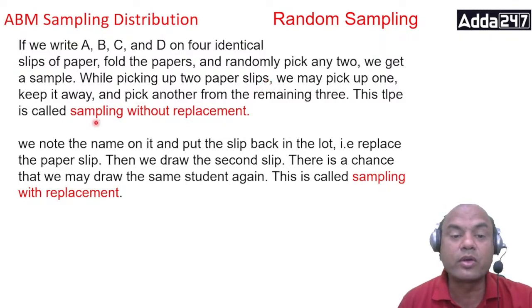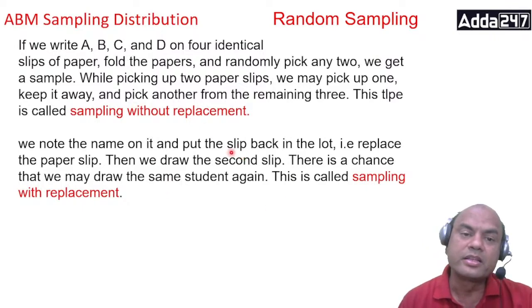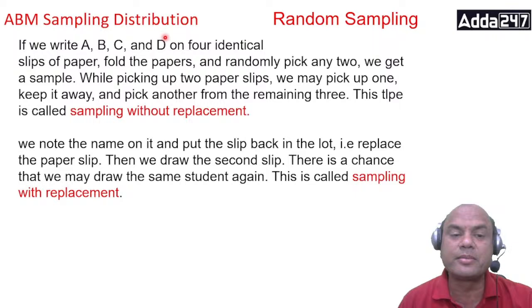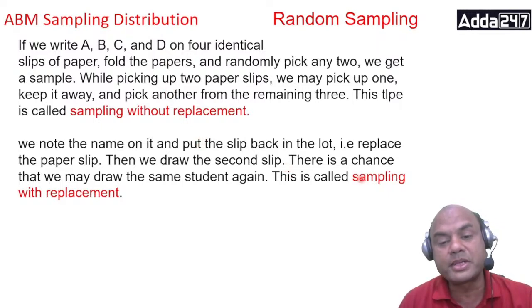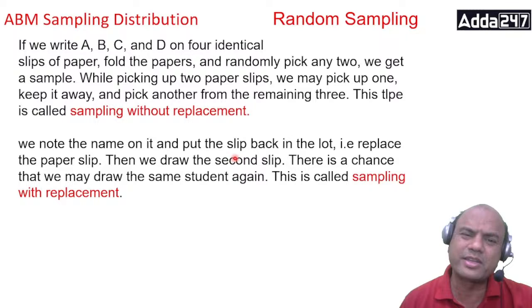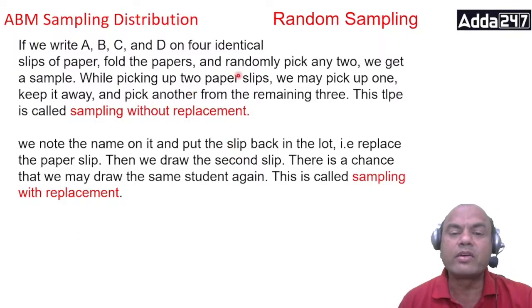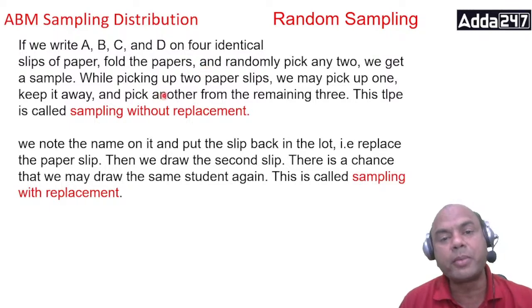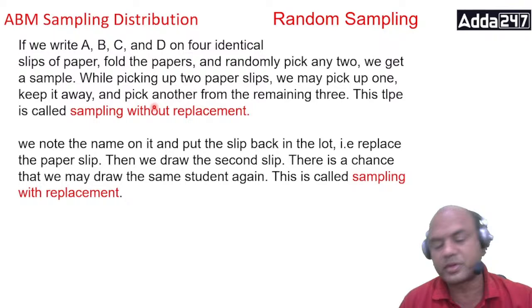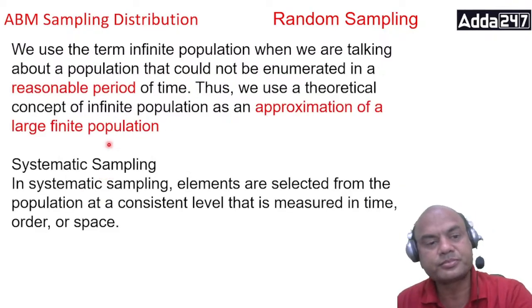That's known as without replacement. The second is with replacement. Suppose I pick the slip D, see the name, and put it back inside the same jar. Then it will be called with replacement. We have seen this many times, right? With and without. Whenever I take a slip and don't put it back in the box, that is without, and this is with.